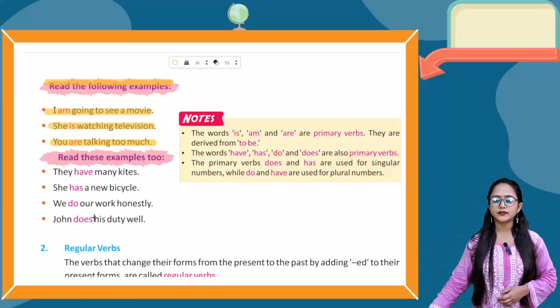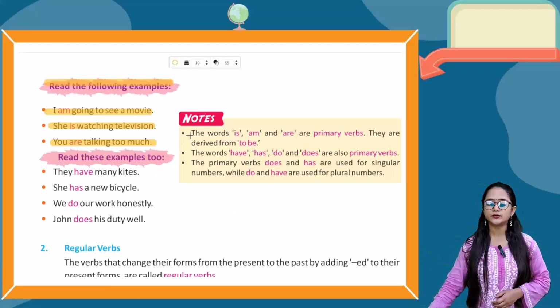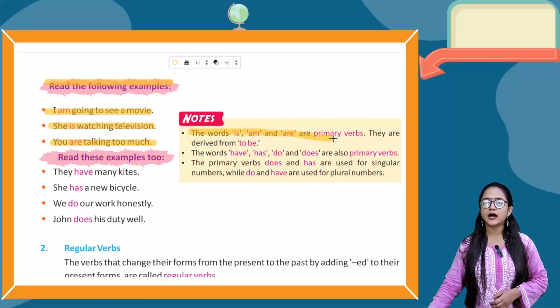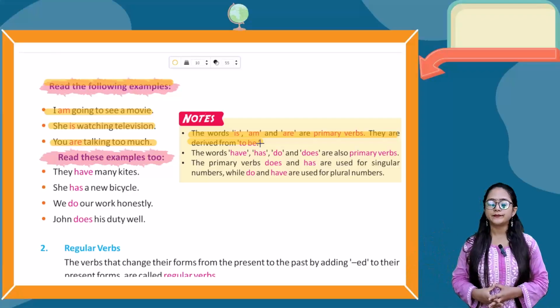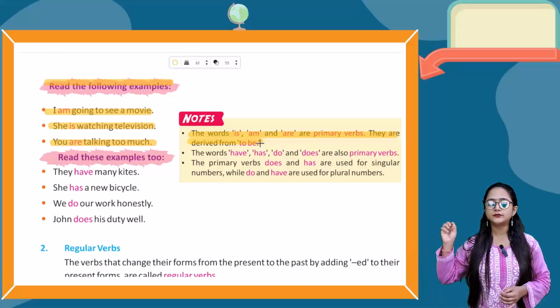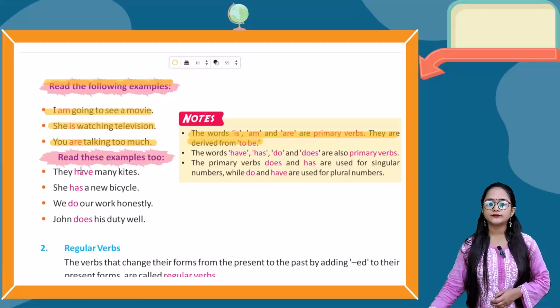Okay. Now before going further, there is a note. The words is, am, and are are primary verbs. They are derived from the verb to be. Okay. Now let's read some more examples, then we're going to move to the note part.